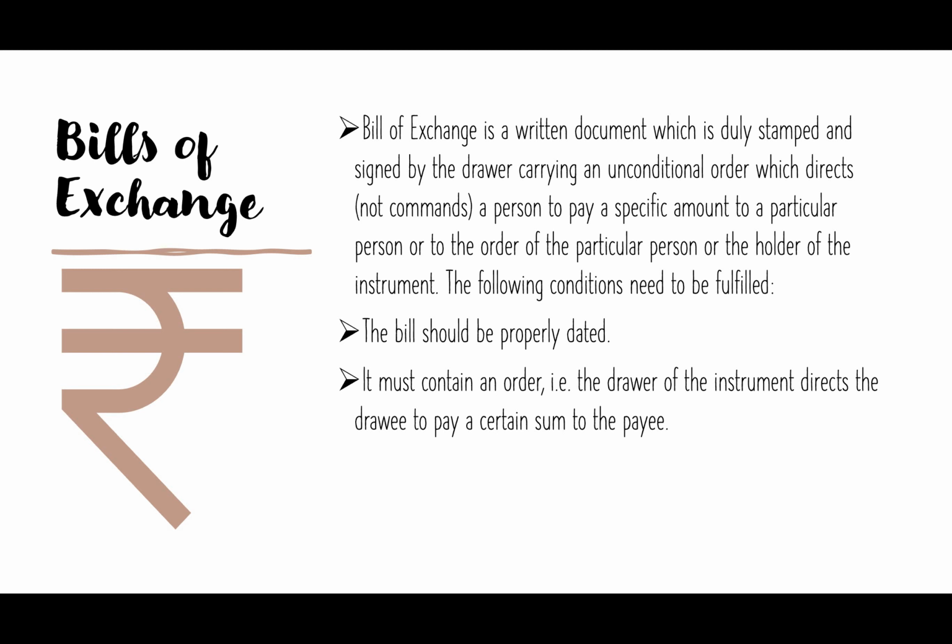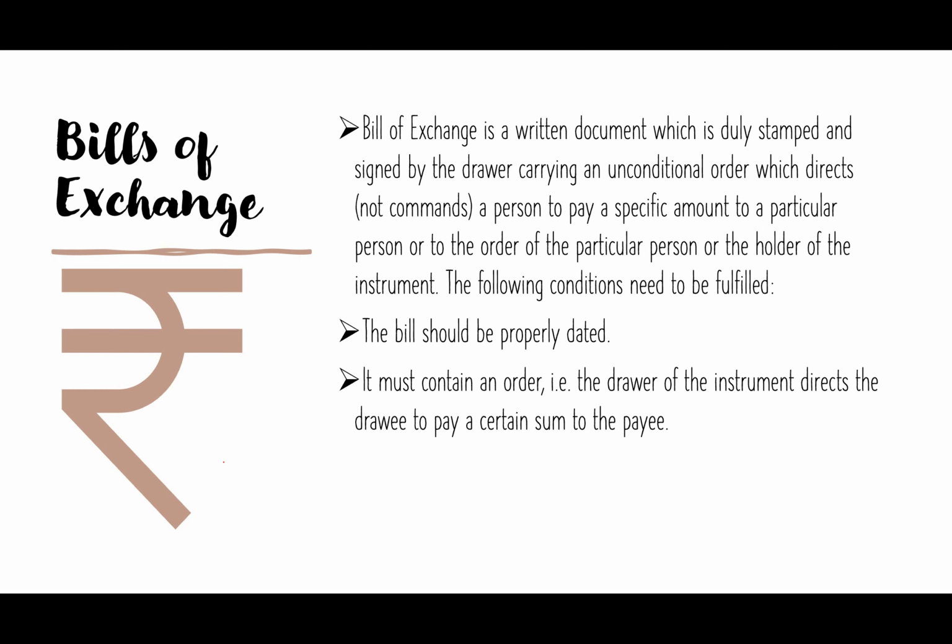Bill of exchange is a document which orders the person who has taken the money on credit to pay back. That means a bill of exchange is a document which orders the person who has taken the money on credit to give back the money. Okay, that is bill of exchange. It is a document which mentions the person who has taken the money to give back the money.